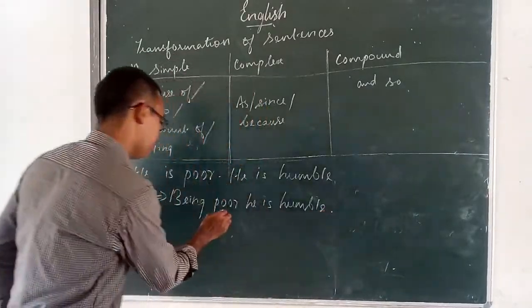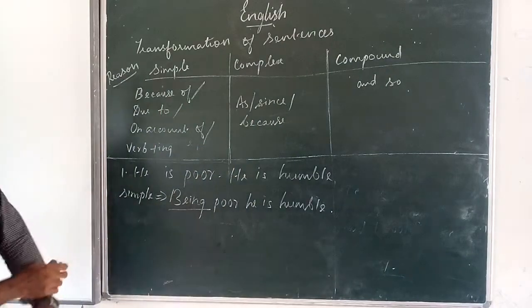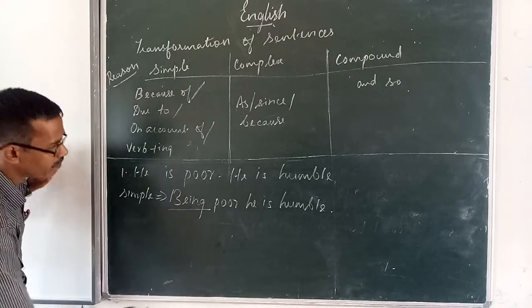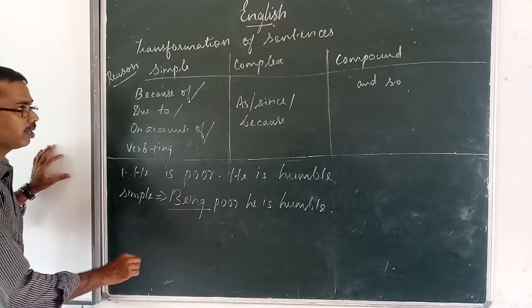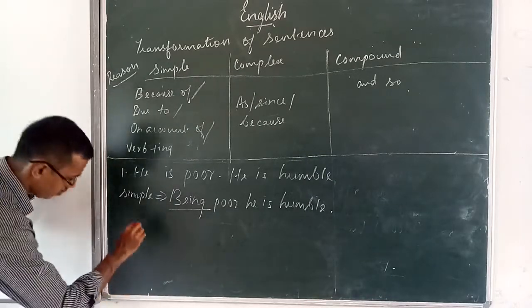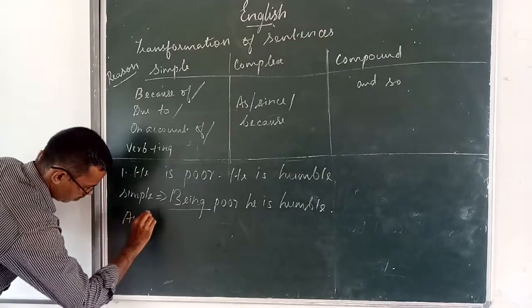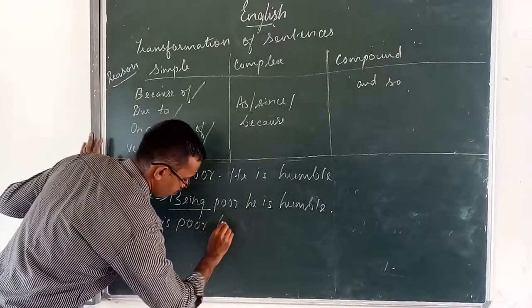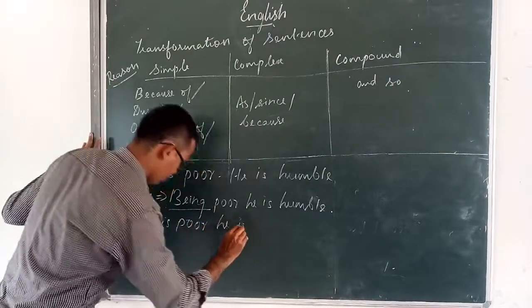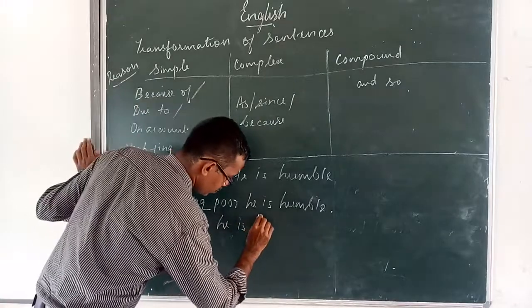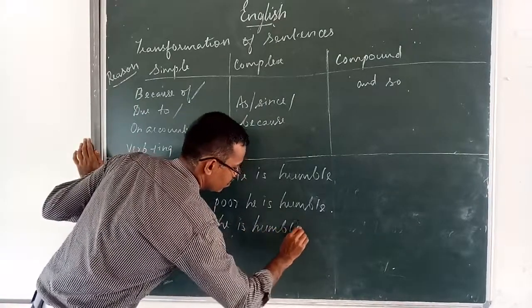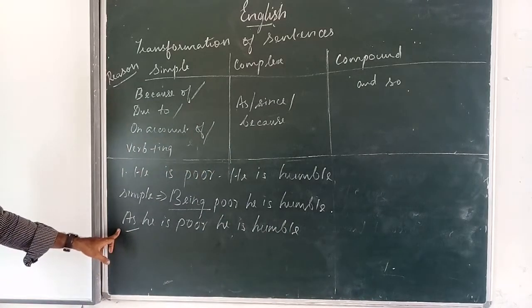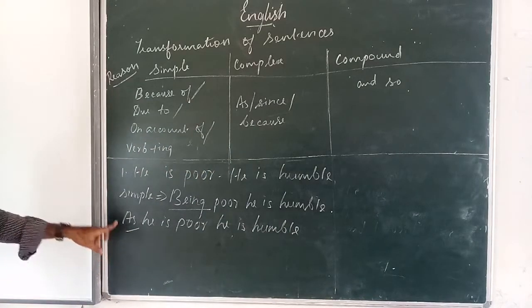This is a phrase. Then the next one, complex: as he is poor, he is humble. As is a subordinate conjunction, so it is a complex sentence.